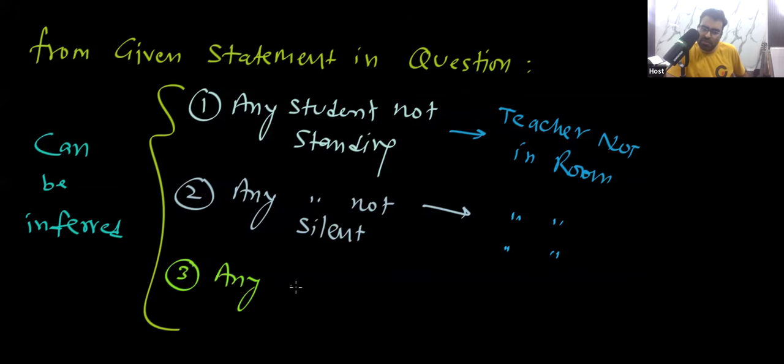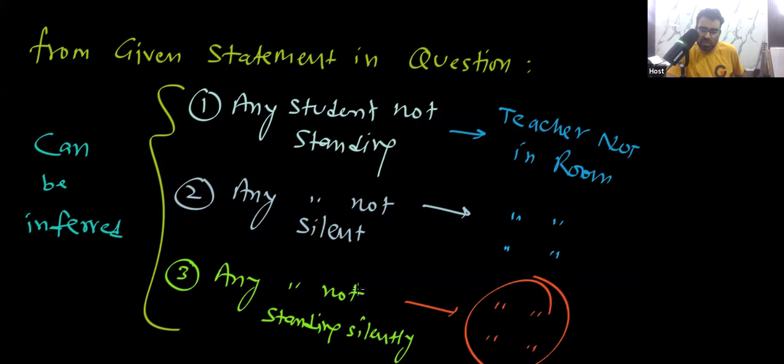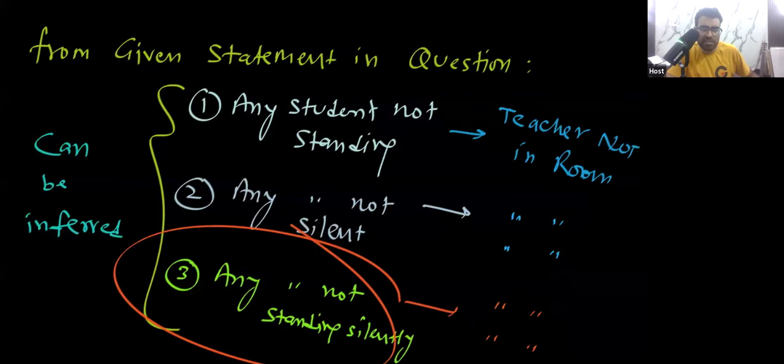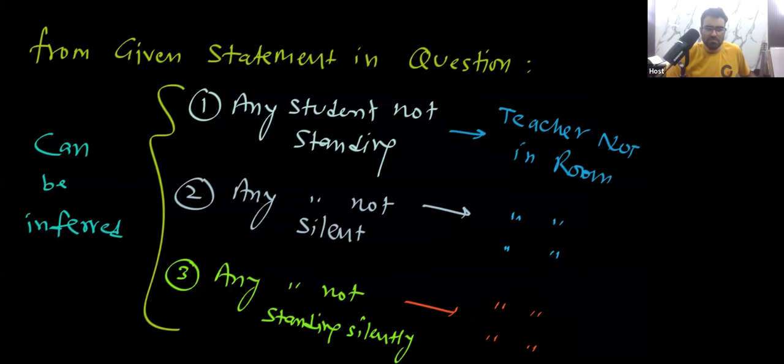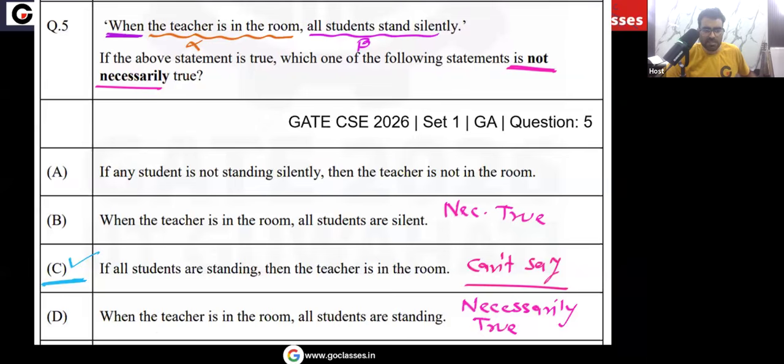And remember, if any student is not standing silently, then also I can say that the teacher is not in the room, because if the teacher is in the room, then definitely all the students will stand silently. So finally I can say that option A also is necessarily true: if any student is not standing silently, then the teacher is not in the room. Very simple. So for this question the answer will be option C. I hope you understood.